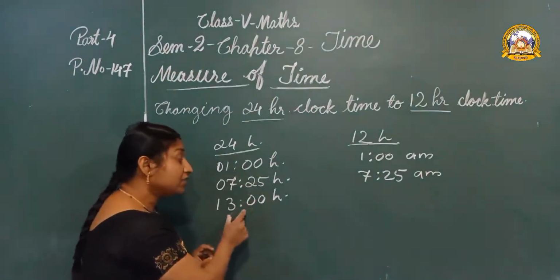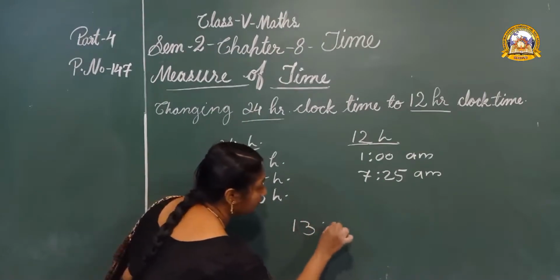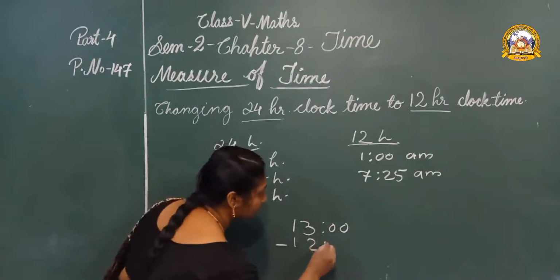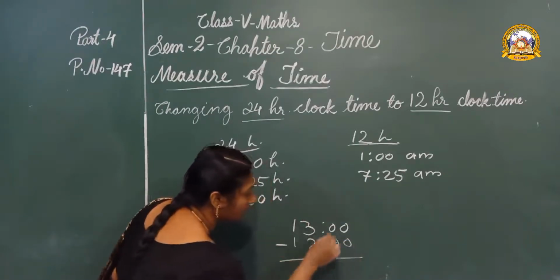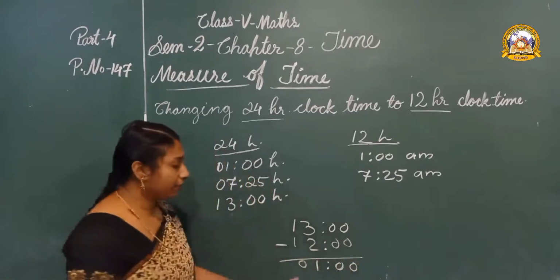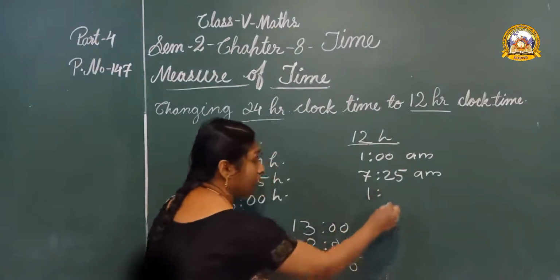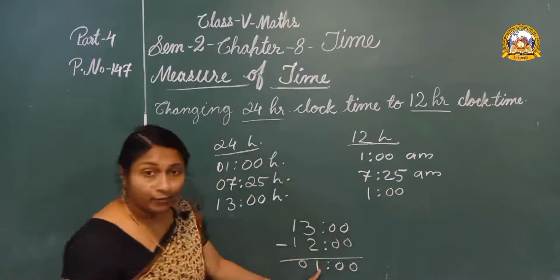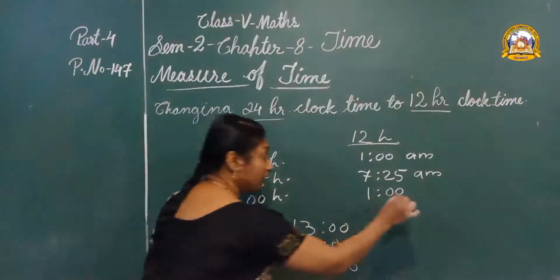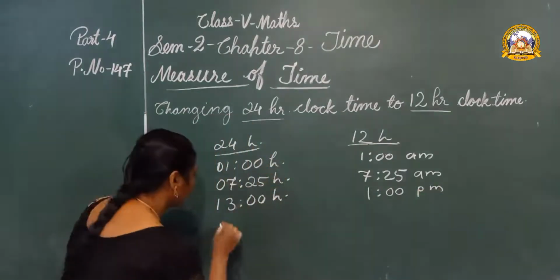Here we can see 13 hours. So 13 hours minus 12 hours. Answer: 1 hour. Okay, so let us write 1:00, AM or PM? Yes, it is greater than 12, so we can write PM. Okay. Next,